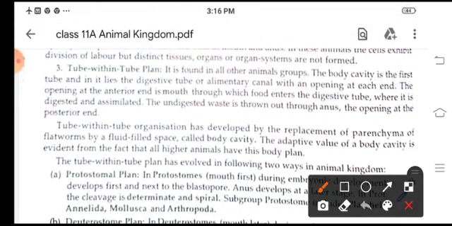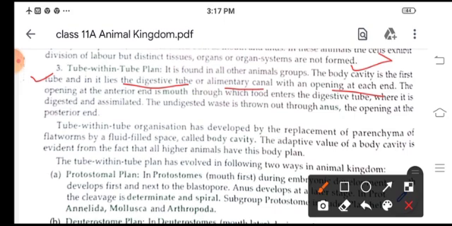Now, tube within tube plan. In all the other groups or in higher animals, this type of plan is found, in which the body cavity is first in the tube, and inside the tube lies the digestive tube or the alimentary canal with the opening at each end.